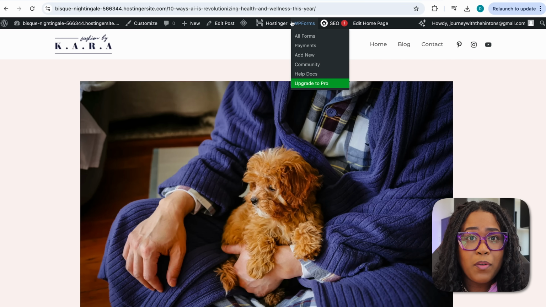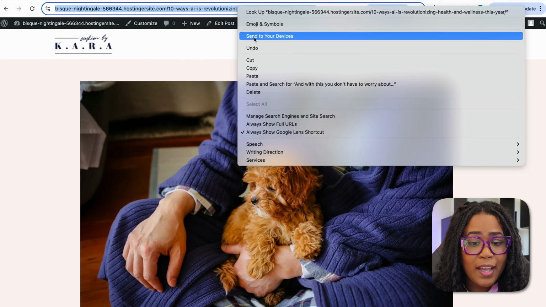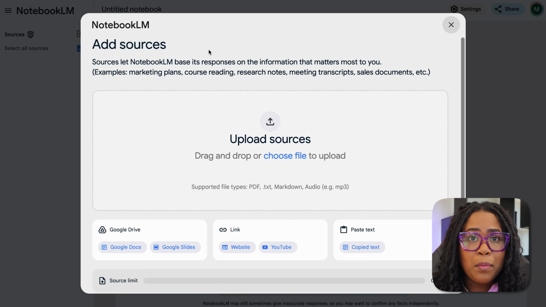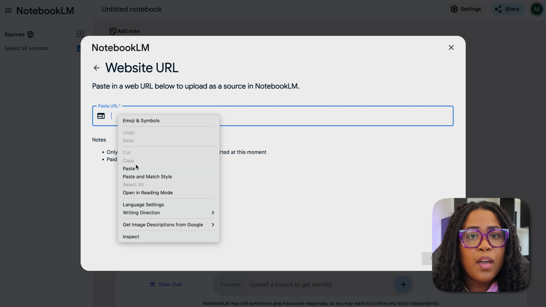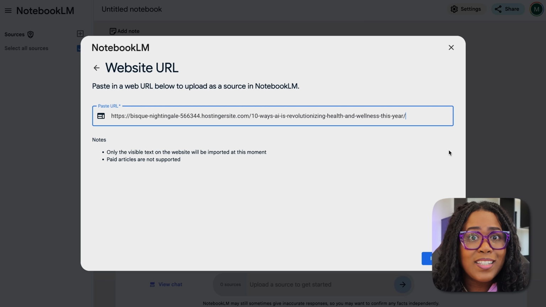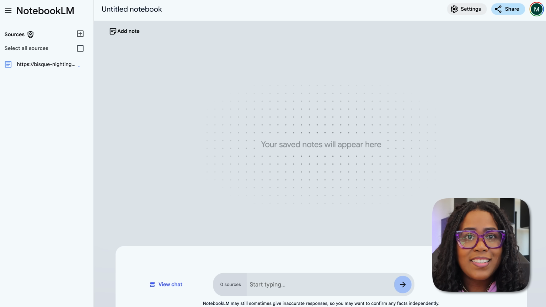Once you publish that article, you can then go and copy the link to it, and we'll head back into Notebook LM. Make sure you selected website, and we're going to paste the URL to that article in here. And again, we'll just generate a podcast, and look at what it did.